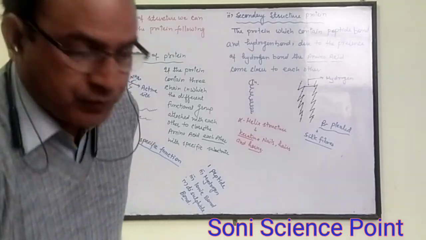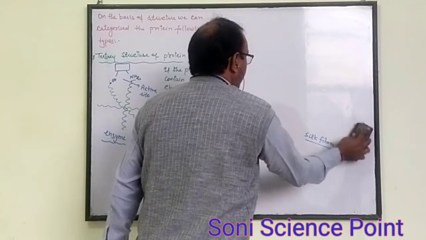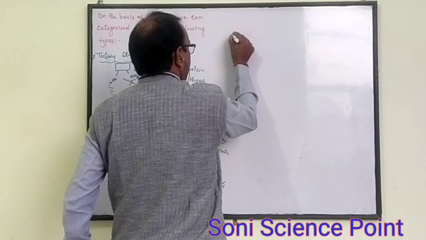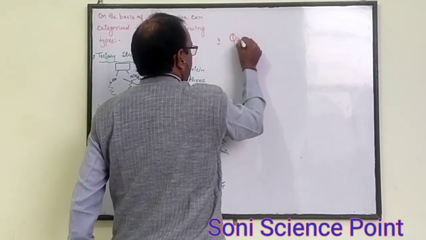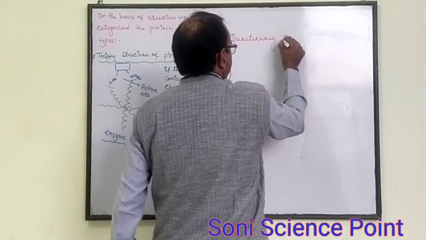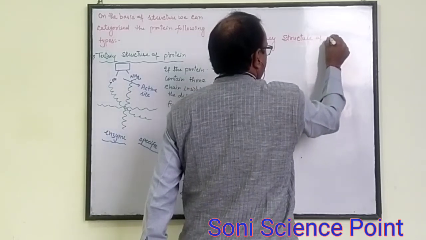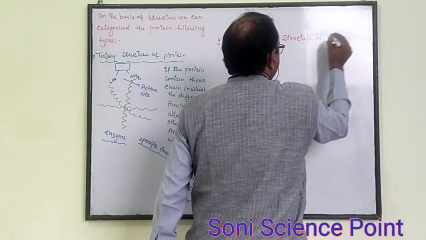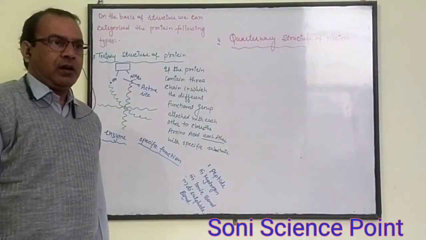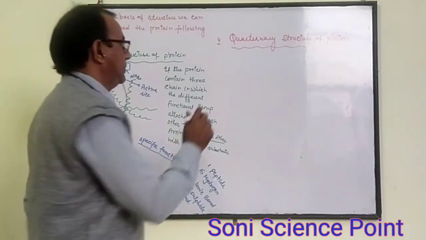The next structure is the quaternary structure of protein. This type of protein contains four chains, and they are bonded with each other so that the amino acids can come closer to each other.